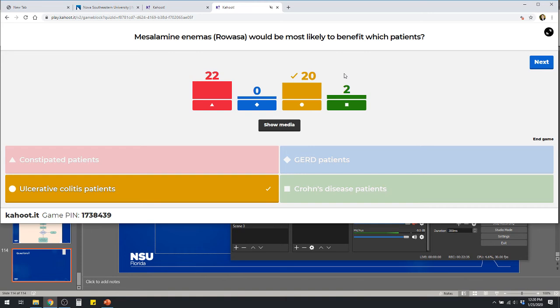So, mesalamine enemas is what kind of drug? The aminosalicylic acid, right? It's 5-ASA. Okay. So, what is that used for? IBD. Inflammatory bowel disease, right? But the enema specifically is only good for what? Ulcerative colitis, and more specifically, just that left-sided colitis, right? If it's more diffuse than that, and taking up the whole colon, then this is not going to be effective, right? Why is that? Enemas can only go so far, right? It's not going to be able to get back past the left side there. So in that case, it's only good for UC.